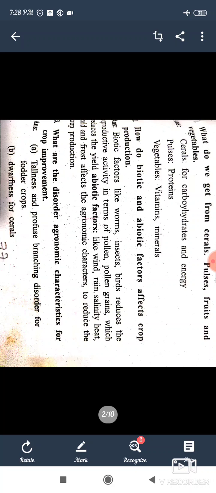What are the desirable agronomic characteristics for crop improvement? Here, the desirable agronomic characteristics for crop production are tallness and profuse branching for fodder crops, and dwarfness for cereals.